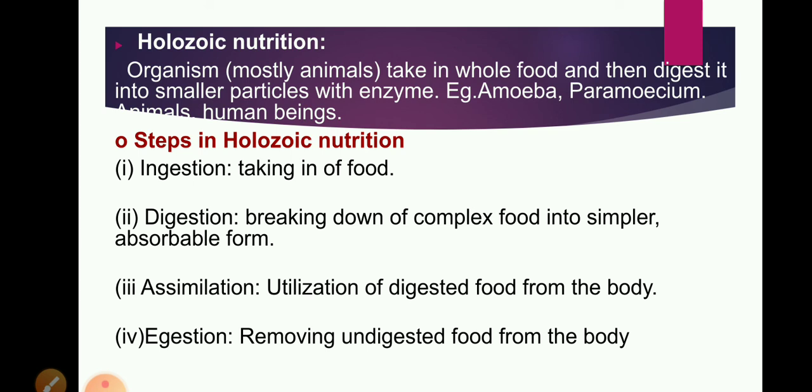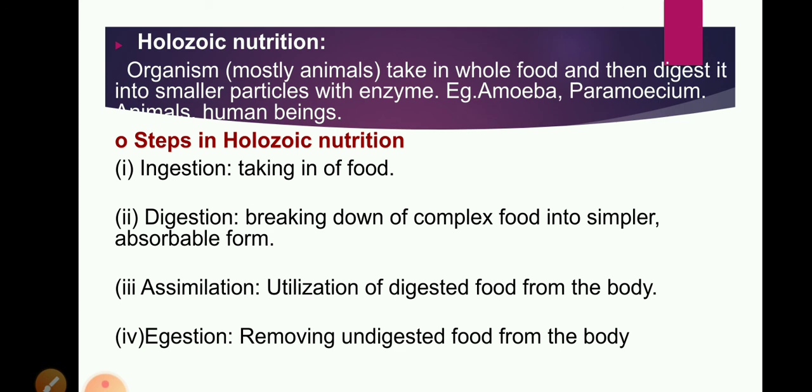Digestion, breaking down of complex food into simple absorbable form with the help of digestive enzymes. Assimilation, utilization of that digested food for the body. Then egestion means removing undigested food from the body.